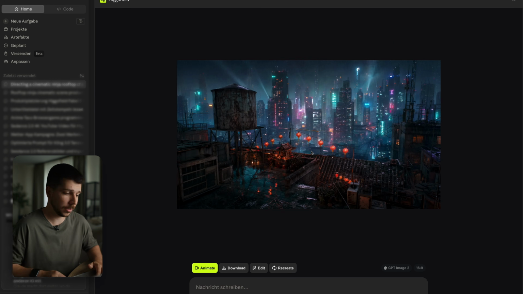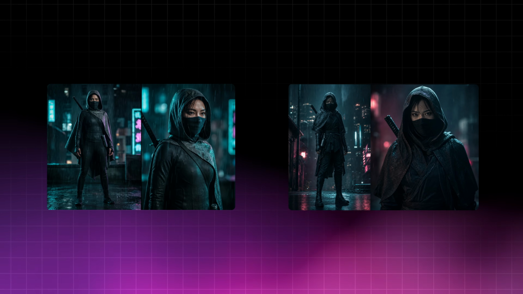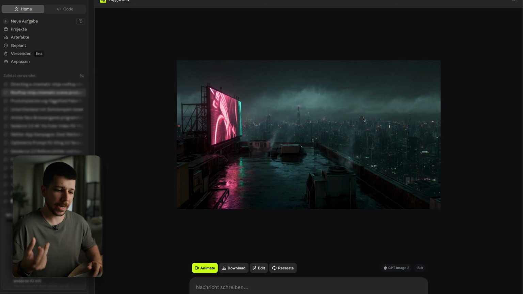Let's check out the Fable one. Here again, check out the before and after. Much better result in my opinion. GPT-2 really is the best image model right now. Higgsfield Soul Cinema is also a very good tool to create really realistic sceneries. And also the location now looks much cooler and we have this very nice dramatic cinematic vibe. We also don't have as much teal orange as before. Teal orange really fast tends to look very cheap, but here I think it looks very natural, organic, and gives me a very high quality feeling.